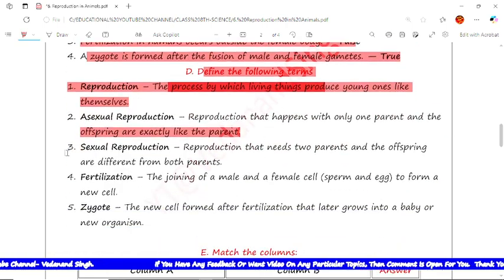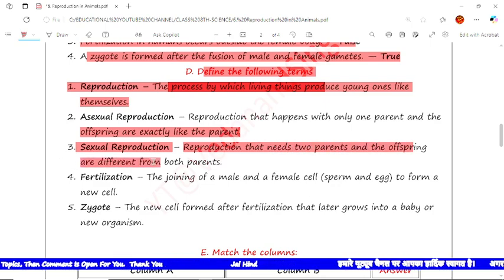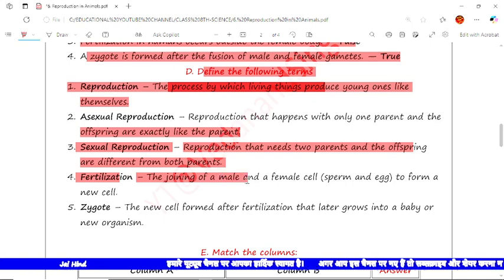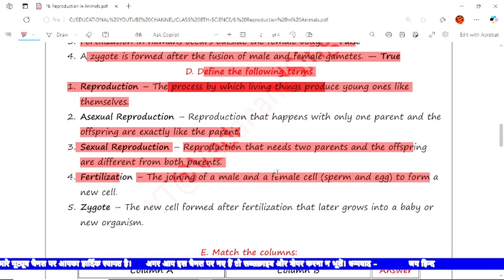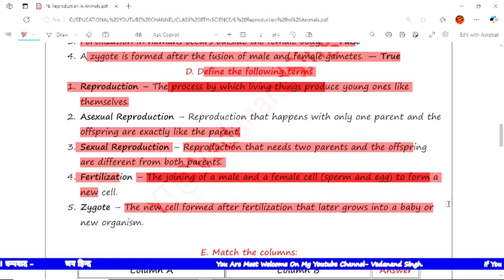Now the next is sexual reproduction: reproduction that needs two parents and the offspring are different from both parents. Now the next is fertilization: the joining of male and female cells, that is sperm and egg, to form a new cell is called fertilization. Next is zygote: the new cell formed after fertilization that later grows into a baby or a new organism is called zygote.